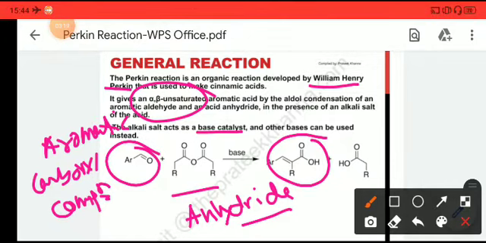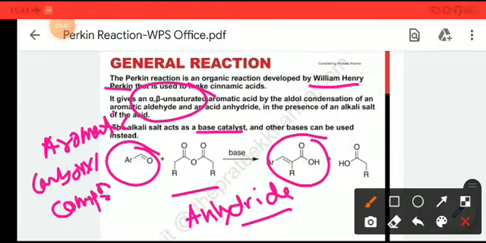Here an aromatic carbonyl compound is reacted with an acid anhydride, giving an alpha beta unsaturated carbonyl compound as the product. This is a base catalyzed reaction similar to the aldol reaction. Its mechanism is also similar to the aldol reaction, although the reaction mechanism is not in your syllabus, so only go by the trick.